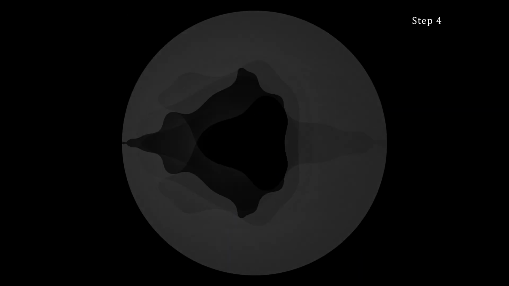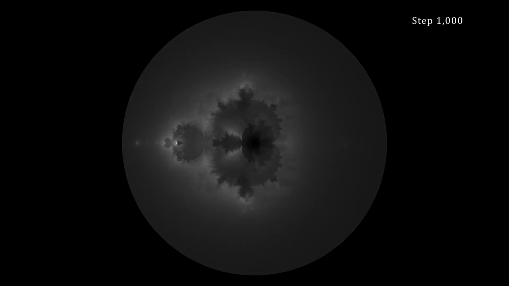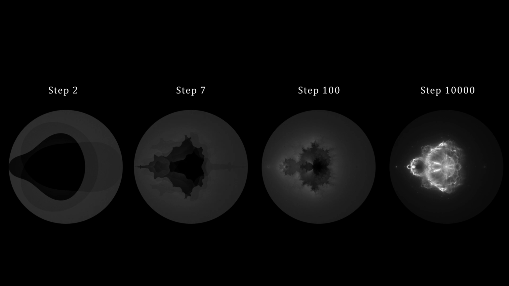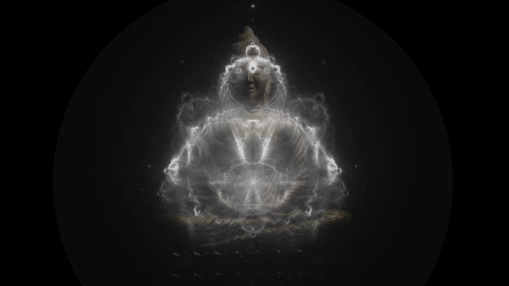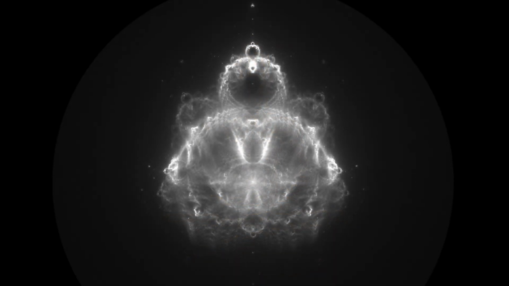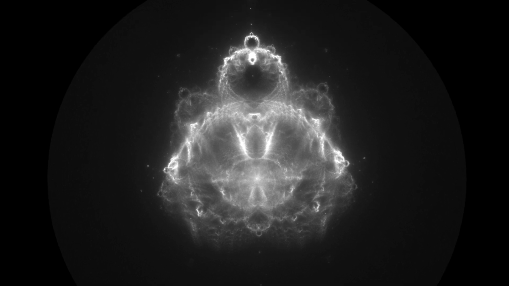Let's look at a Buddhabrot image based on a fixed number of iterations. This image was created by calculating the motion of 24 million points and plotting the paths of those that diverged within the given number of iterations. The brighter areas indicate regions where more points pass through. As we increase the number of iterations, the Buddhabrot becomes increasingly intricate and detailed. The name Buddhabrot comes from the resemblance of its intricate patterns, when highly refined, to the figure of the Buddha. This stunning complexity arises from points that take longer to escape, leaving behind these beautifully intricate trajectories.